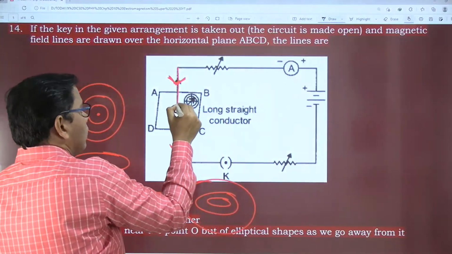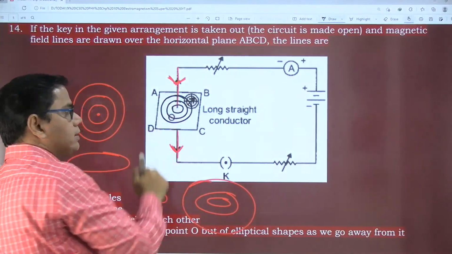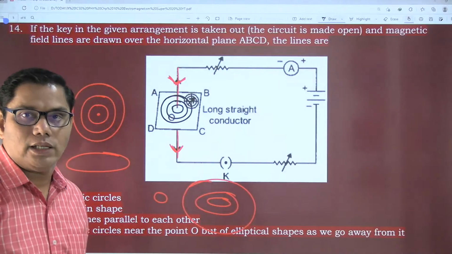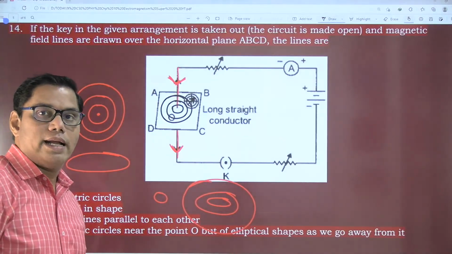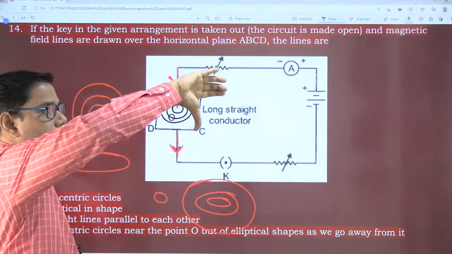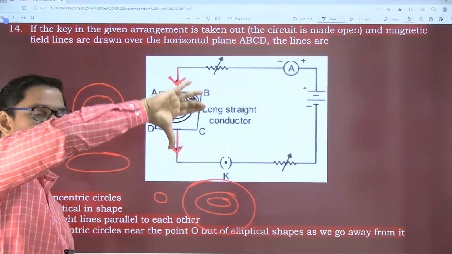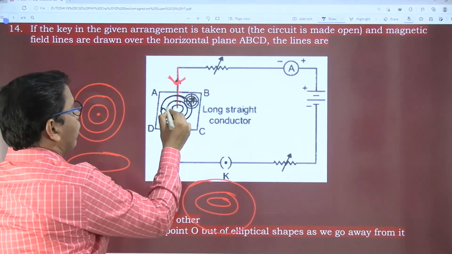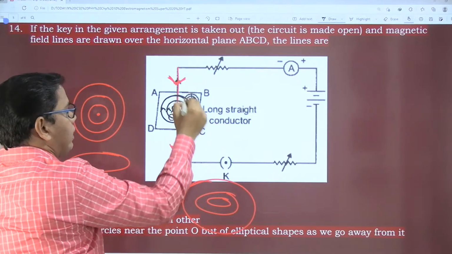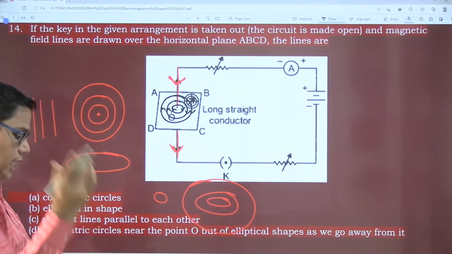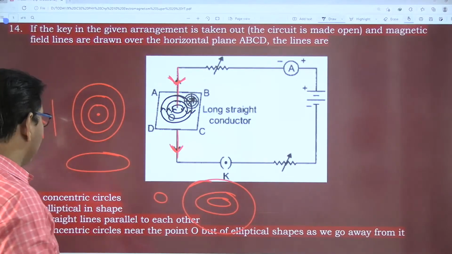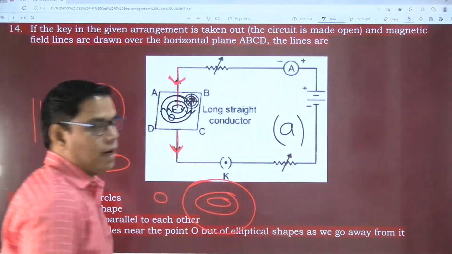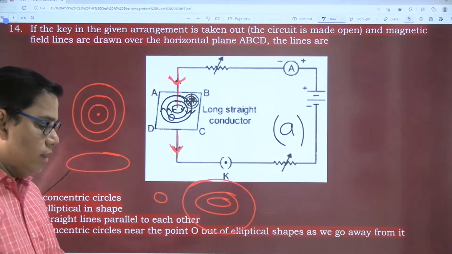We all know that magnetic field lines arrange themselves in concentric circles, and what will be the direction of the magnetic field line? Again, the right hand thumb rule. This is my right hand, and my thumb will point in the direction of the current, and my curled fingers will show the direction of the magnetic field. So what is the correct answer? Yes, some of the students have already given the correct answer, that is concentric circles. The correct answer is answer A, right?